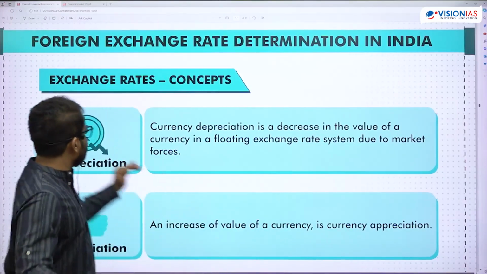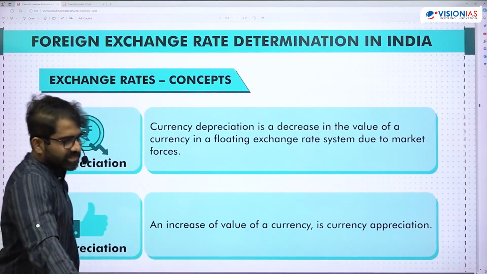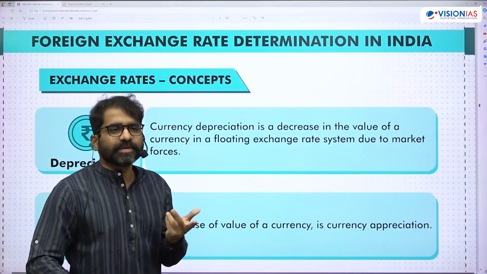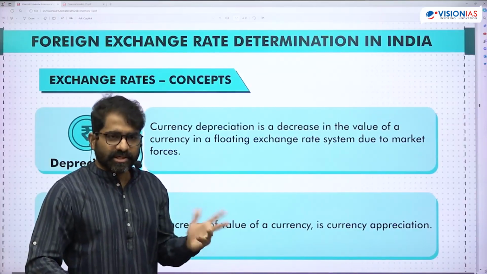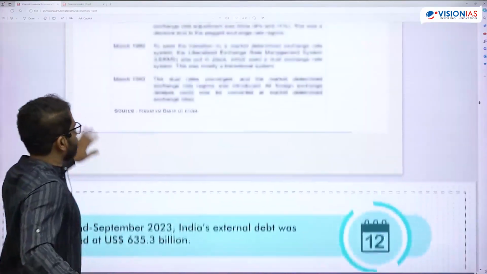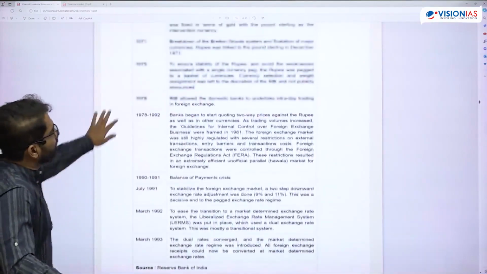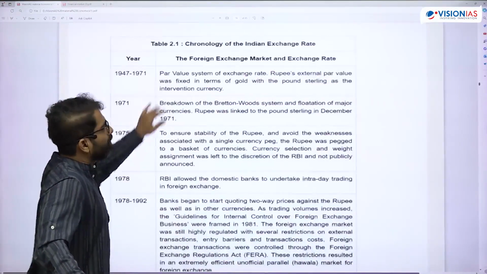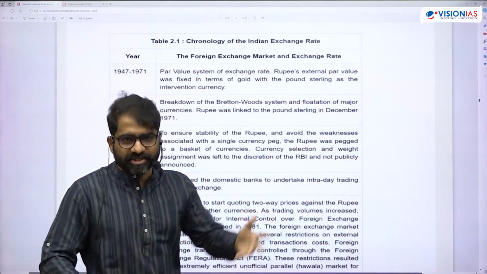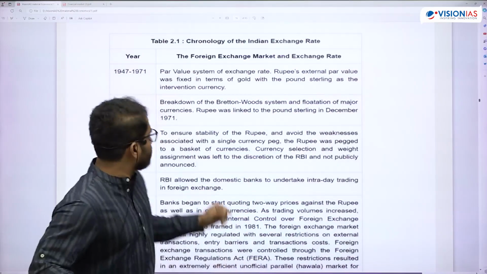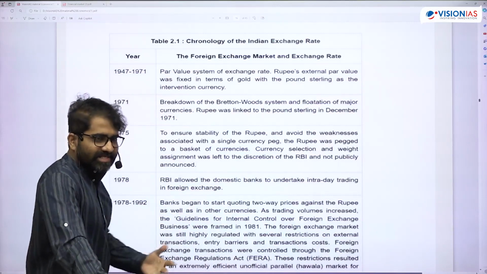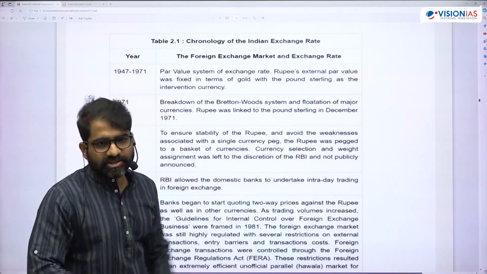So here, first of all, when I talk about the exchange rate system, it is exchanging one currency with another currency, in simple words. The rate at which I'm exchanging one currency with another. From the beginning, we followed the pegged exchange rate system earlier. I copied this from RBI's website. We followed par value, where you're linking your currency with gold initially. From the par value system, later on we changed to the pegged system, where you're fixing a currency with one other strong currency.